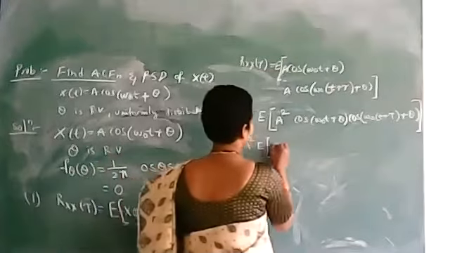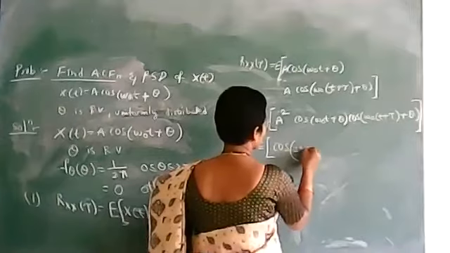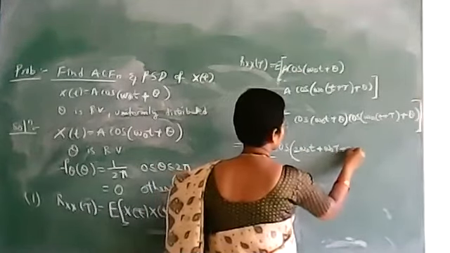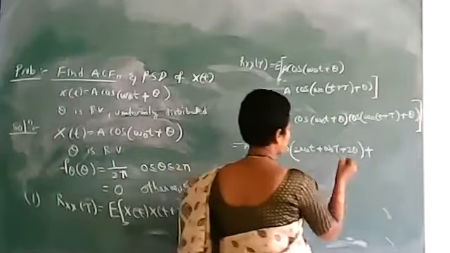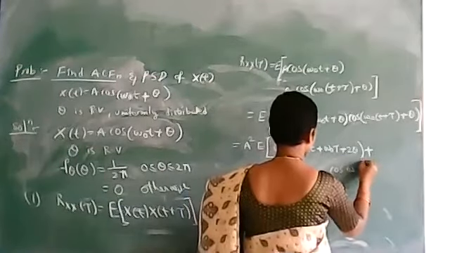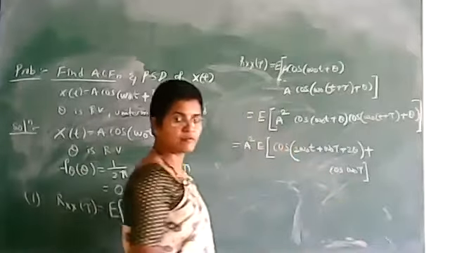Yes or no? So cos of (A plus B) gives cos(2 omega naught t plus omega naught tau plus 2 theta), plus cos of (A minus B), we get cos(omega naught tau). So like this we will be writing.